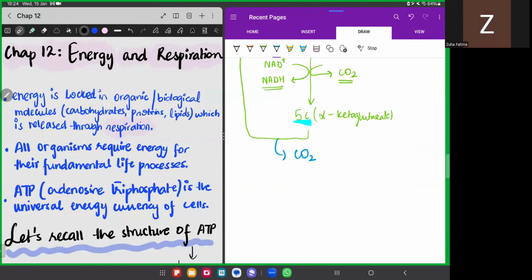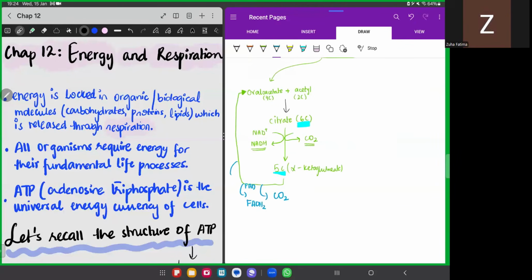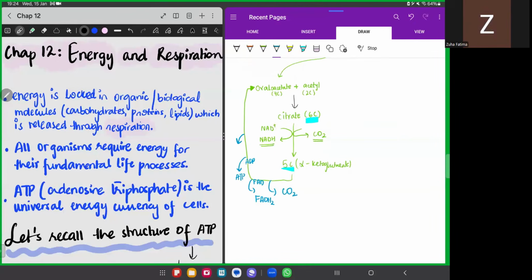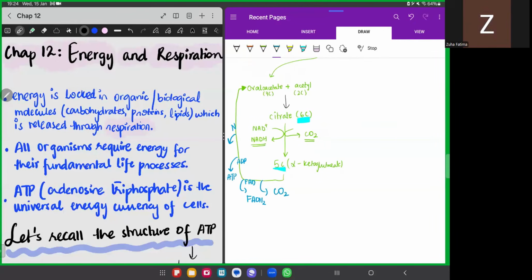Then, FADH2 is formed. From FAD, we have ATP being produced, and we have two NADH being made as well.